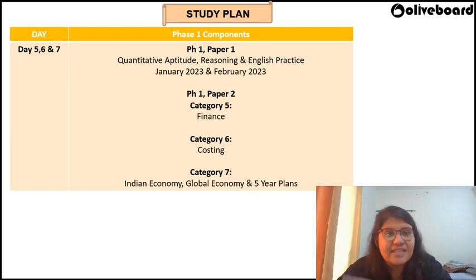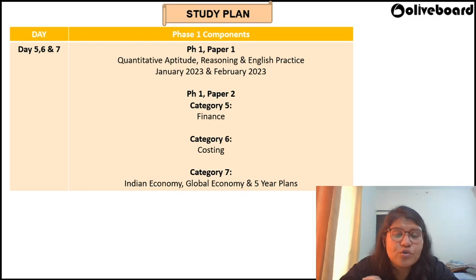The next slide here shows you the study plan for day 5, 6, and 7. Again, you need to do QRE practice that is going to be there for all your days. And I have also shown you the important topics that you can go ahead with. And you need to complete Jan and Feb current affairs here. For paper 2, I've mentioned the categories: category 5, 6, and 7. Seventh is something I would say just 3 chapters only. And that's going to be easily doable. So don't worry about that piece.